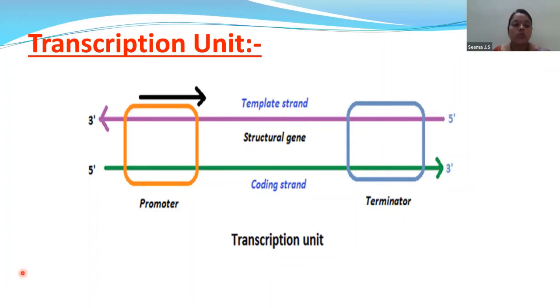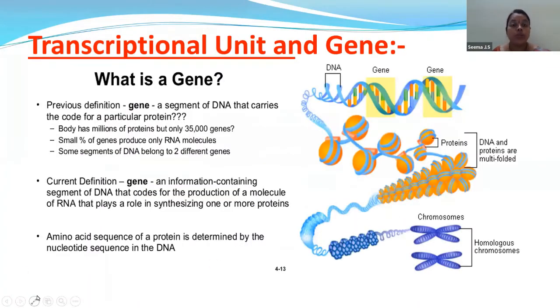Now let us know the transcription unit and gene. So children, we know what a gene is. This is DNA, and a segment of DNA is called a gene. If you remember our previous class, these are the nucleosomes. That is the histone octamer, and this DNA strand is coiled around it. Okay, children, so this is the structure of the nucleosome.